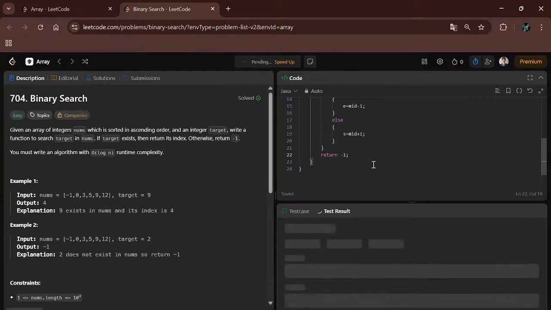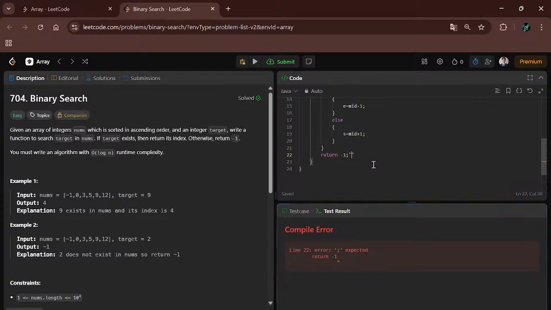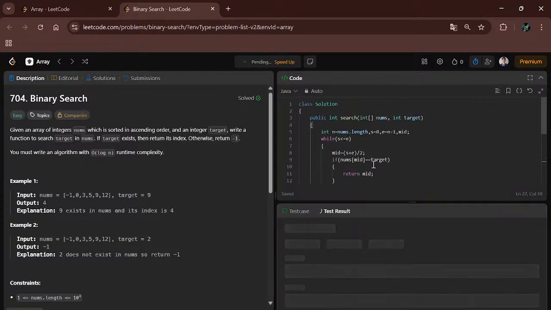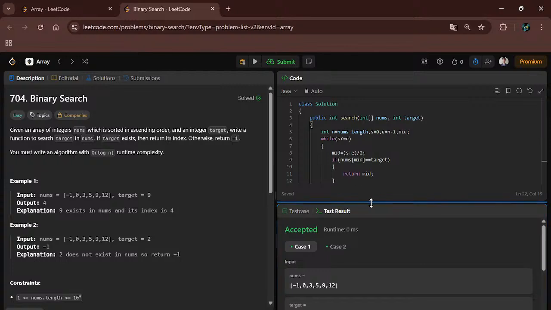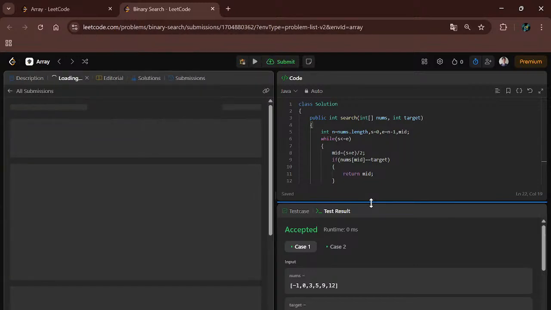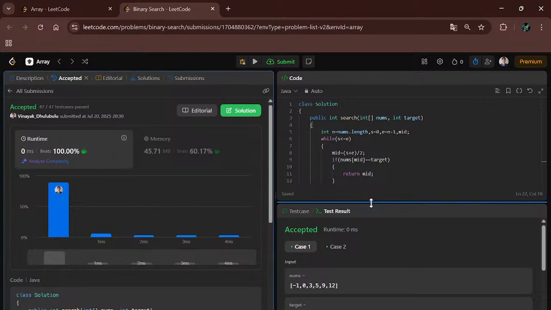Let's compile the code. Okay, our code is successfully compiled and all test cases are run successfully and accepted. Let's submit the code. Okay, our code is successfully submitted.